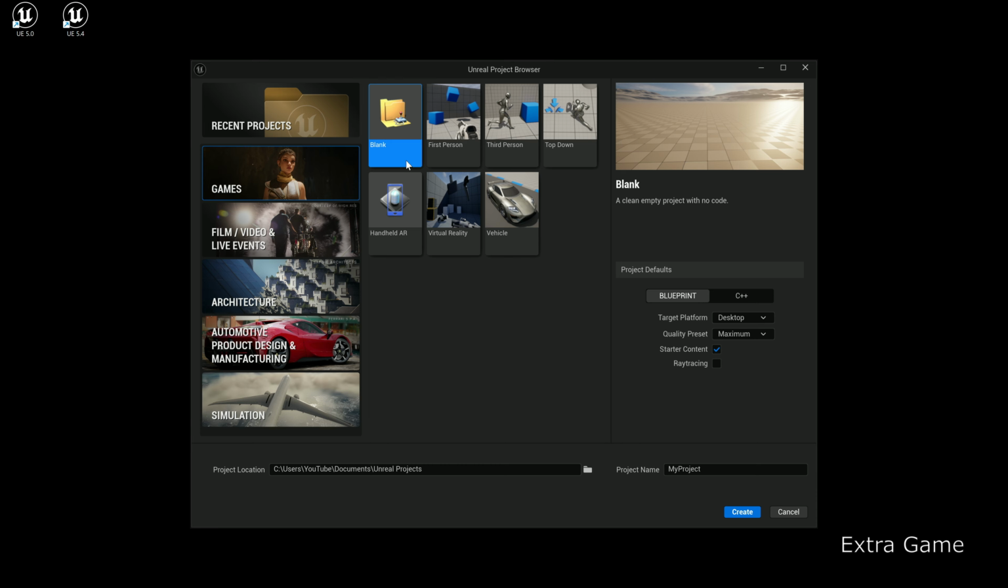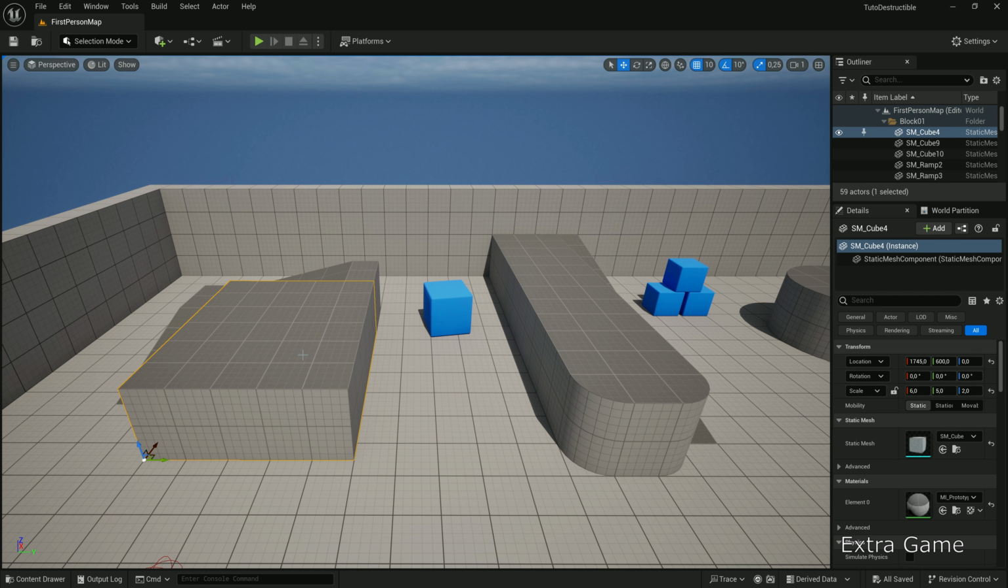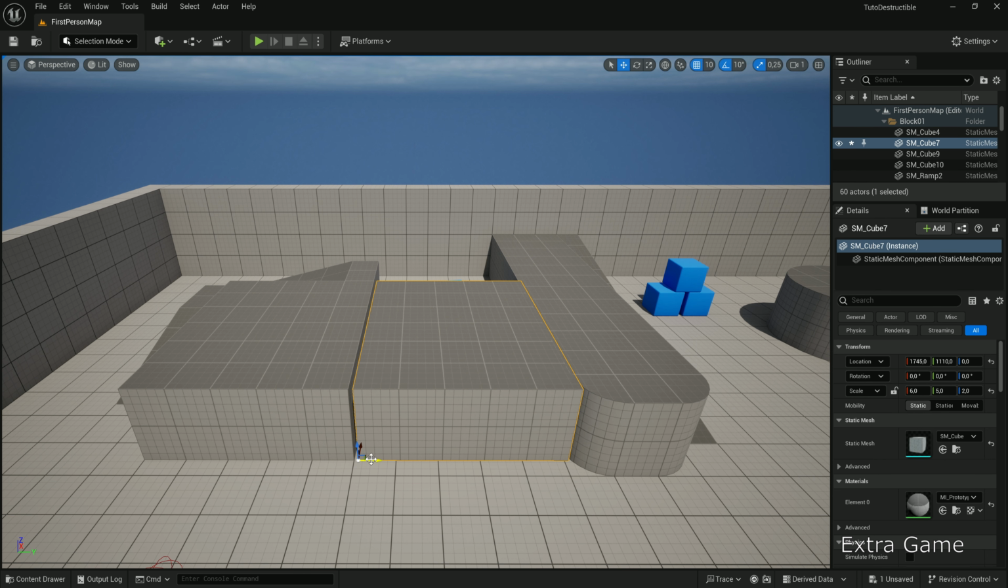We'll use the first-person template in UE version 5.4. Choose your directory and the name you want for this project. Click Create. In the level, select a cube from the environment. While holding Alt, move the mouse. This duplicates the selected element.